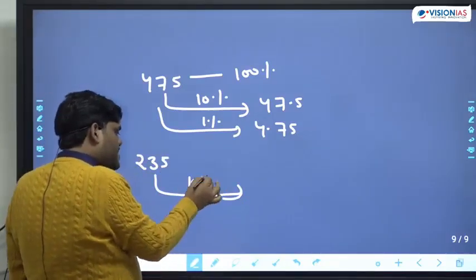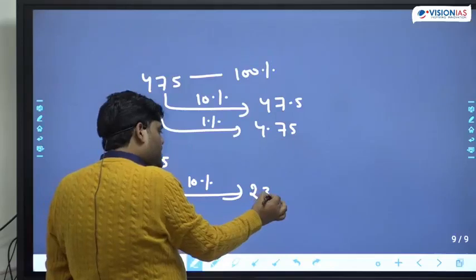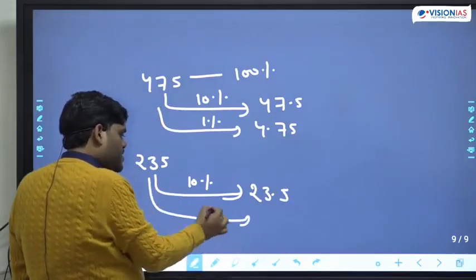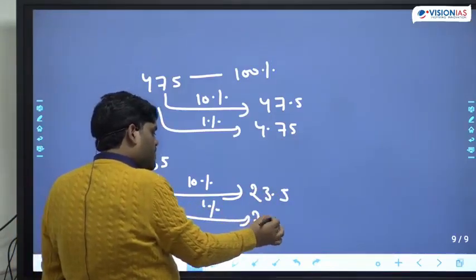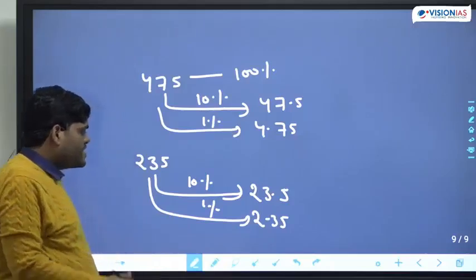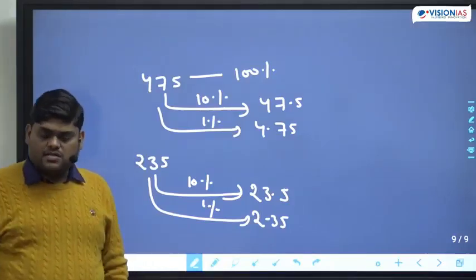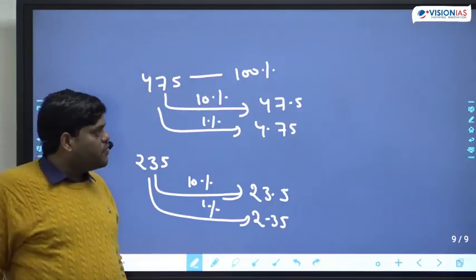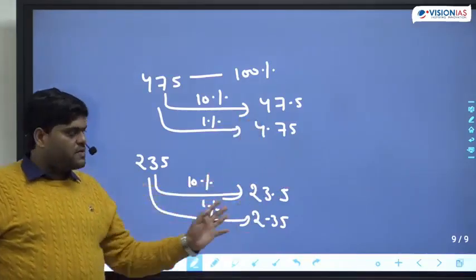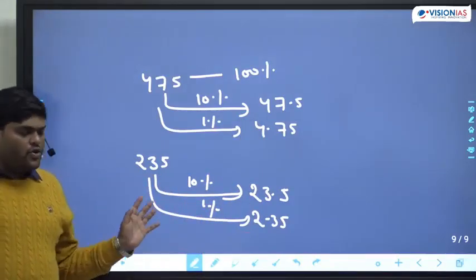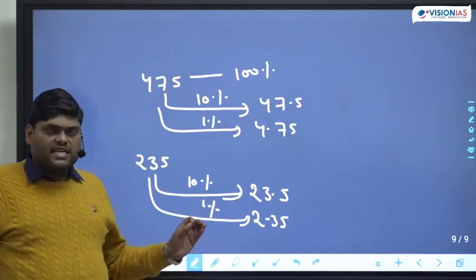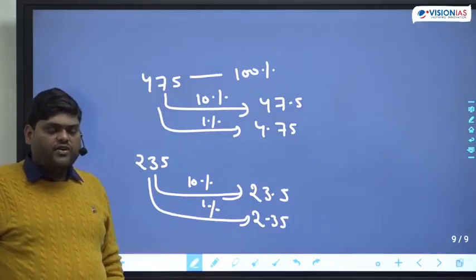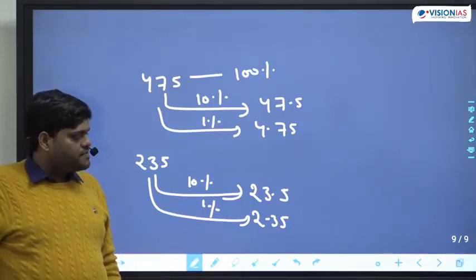What is 10% of this number? 23.5 is 10%. 1% of this number becomes 2.35, and this will go on for any number. So this is for the basic understanding. You should know what is the meaning of percentage and all.